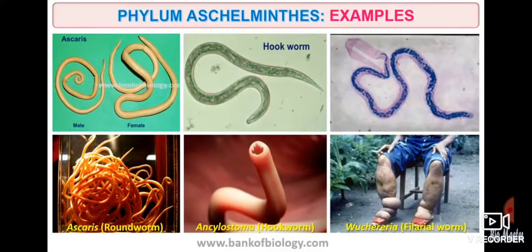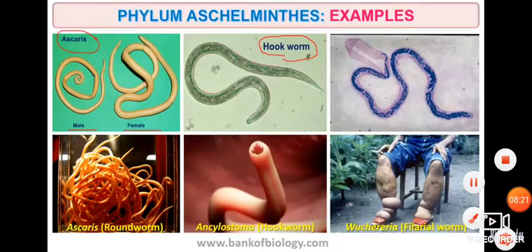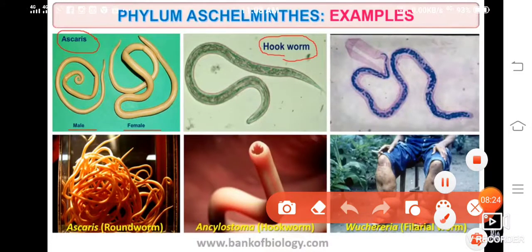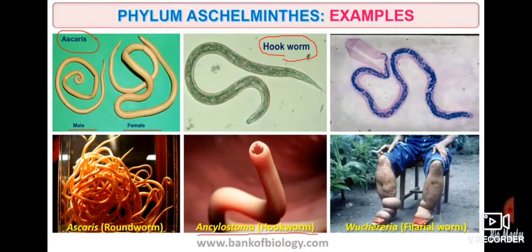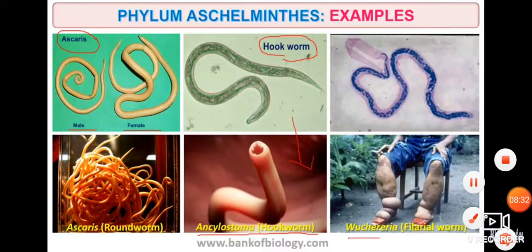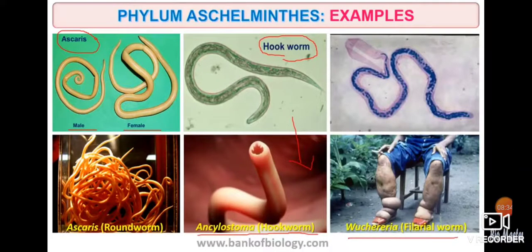These are the examples of phylum Aschelminthes: Ascaris, hookworm, roundworm, and the filarial worm, which causes elephantiasis in human beings. This hookworm causes ancylostomiasis.